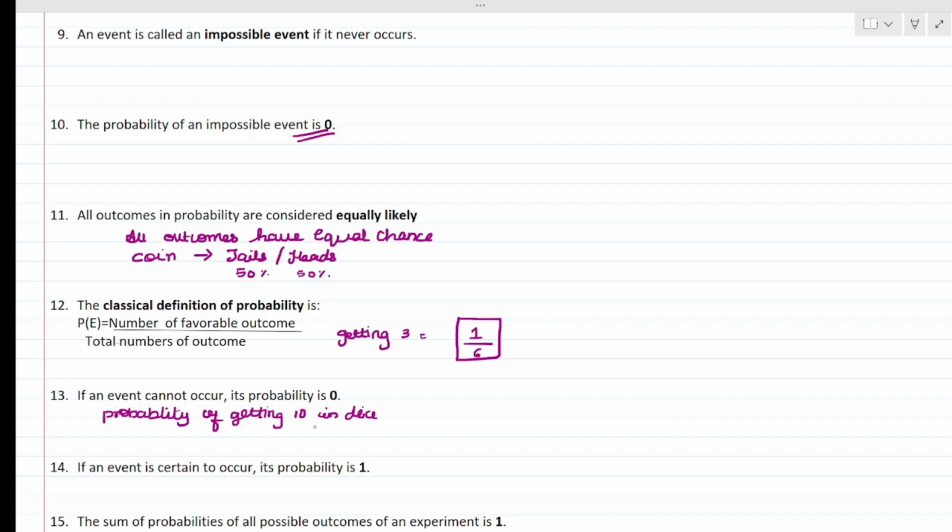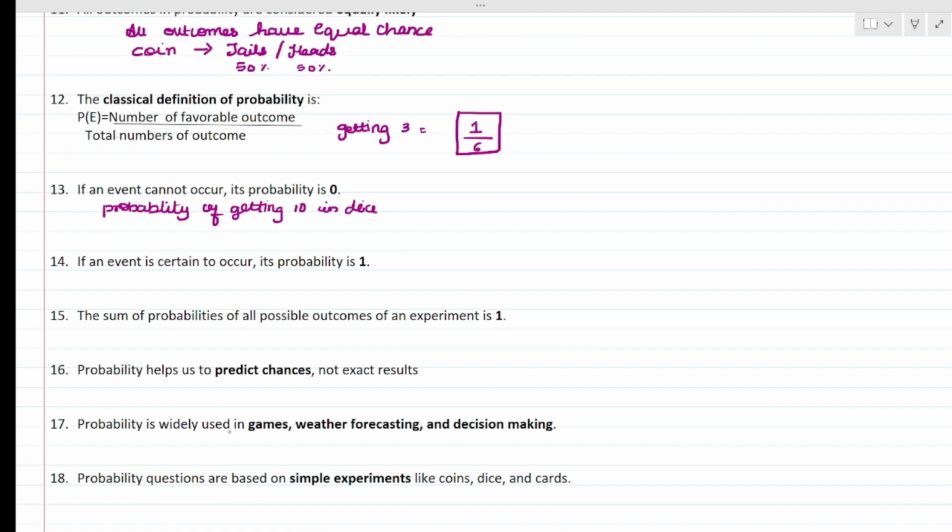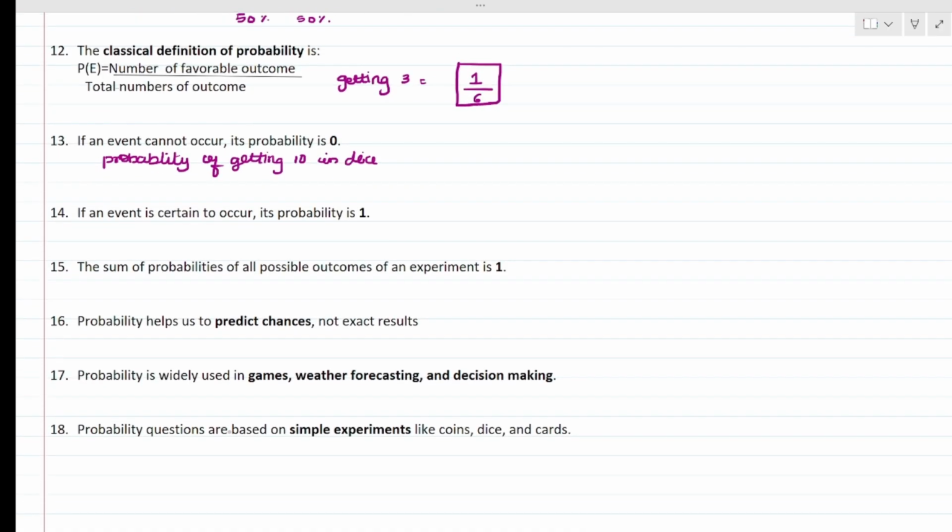Same way, if I am asking, I have a bag of lemon flavored candy. What is the probability of getting an orange flavor candy? In a lemon flavor candy bag, is there any possibility of getting an orange flavor candy? No. So its probability is 0. Next, if an event is certain to occur, its probability is 1. That means if an event always occurs, its probability is 1.